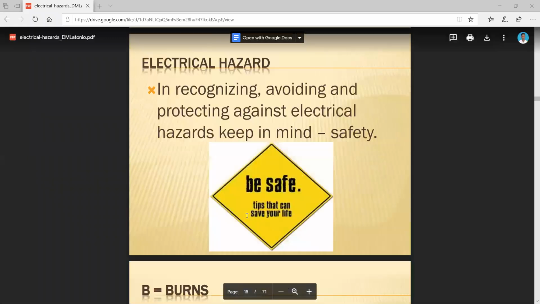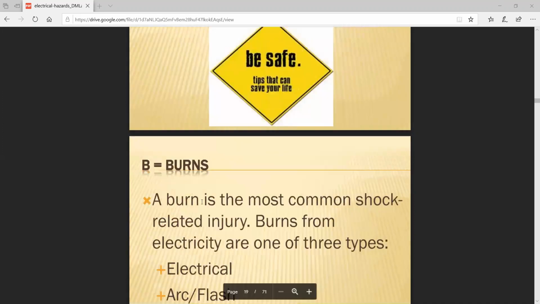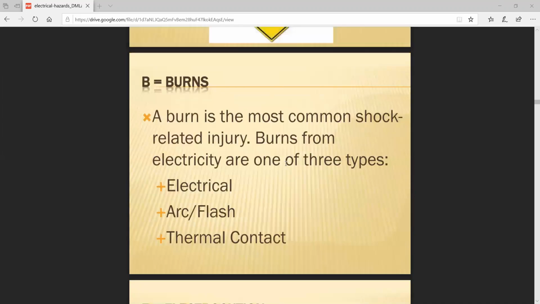The next one, in recognizing, avoiding and protecting against electrical hazards, keep in mind it will be safe. B, burns. A burn is the most common shock-related injury. It may be electrical, or otherwise arc or flash over. This is called the flash over. Between two terminals, if the load increases, the current value increases. If the conductor is damaged, between the two terminals of the conductor an arc starts to generate. That is called the flash over, otherwise the generated arc.